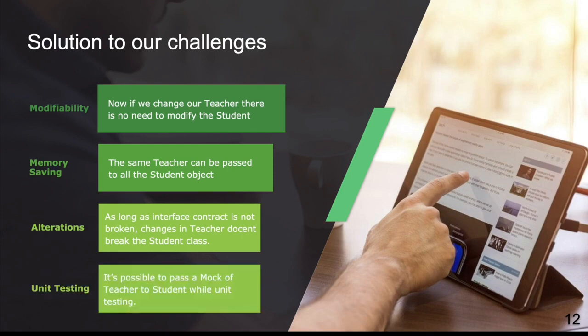And this way, when we write a unit test for a student class, instead of giving it the actual teacher, we can give it a mock teacher, and then we can only test the functionalities of our student class. We can mock the functionalities of the teacher class and test only what is required. This is unit testing. You test unit by unit. You test student separately, you test teacher separately. You don't test student and teacher together.